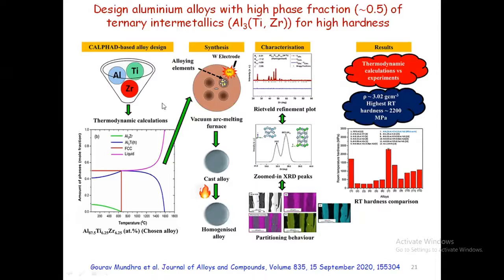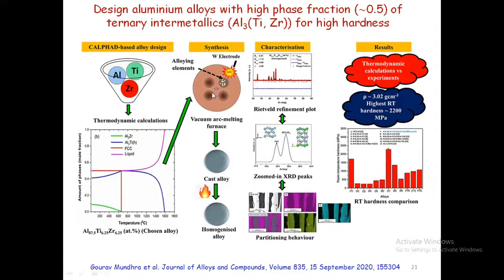With the help of the phase diagram, they are able to select this particular composition: aluminum 87.5, titanium 6.25 and zirconium 6.25. They are able to see that with this composition, they have these three phases. If they increase the temperature, the phase fraction is going to change. So people are able to understand that, and with this combination, they started preparing the alloy.